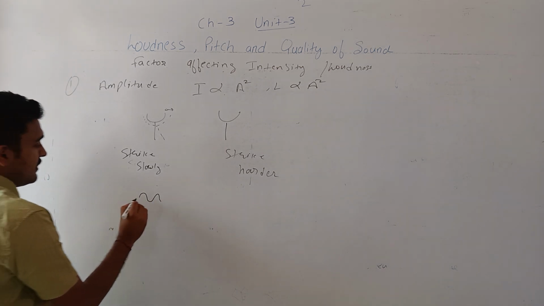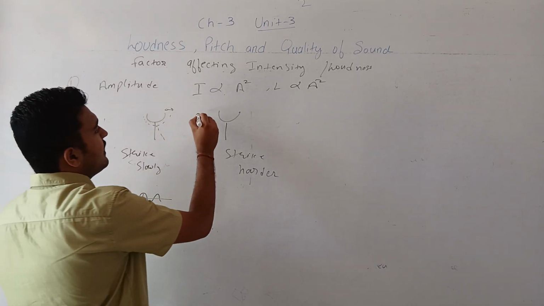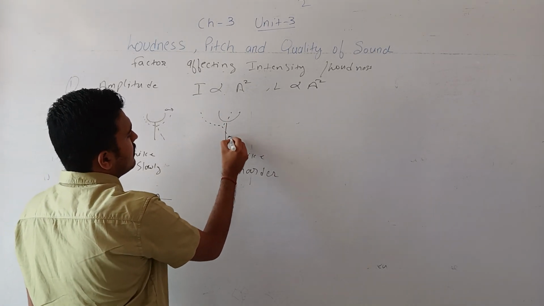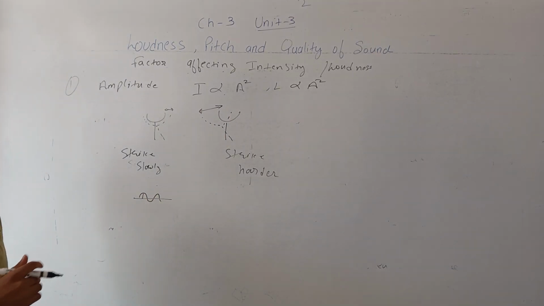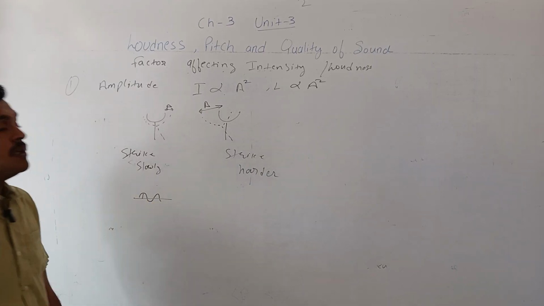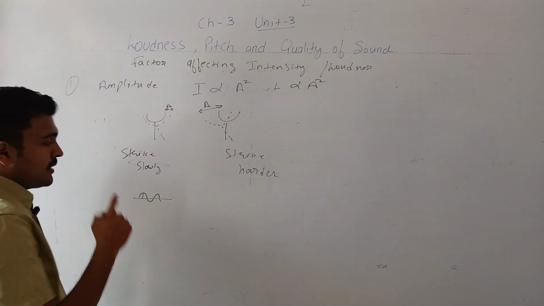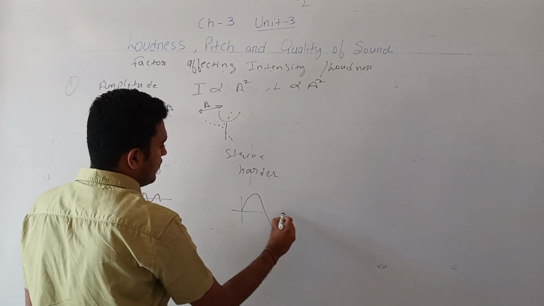But if we strike it harder, then the displacement will be very large. What is amplitude? The displacement from the mean position. So amplitude will be very large.